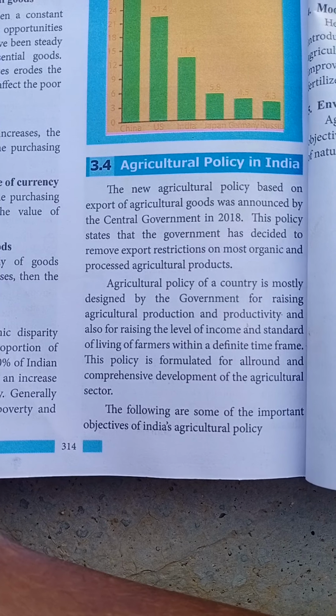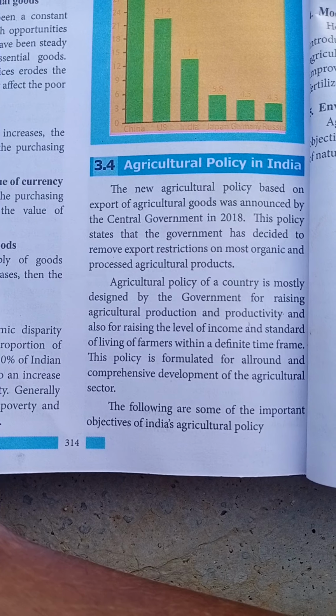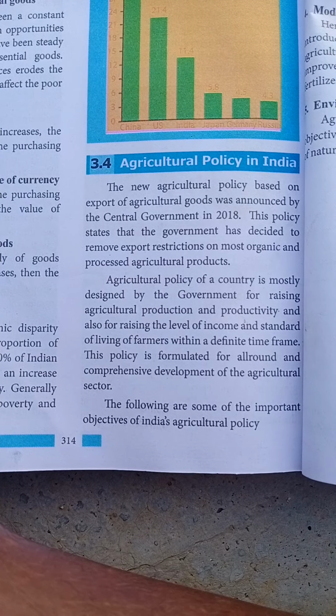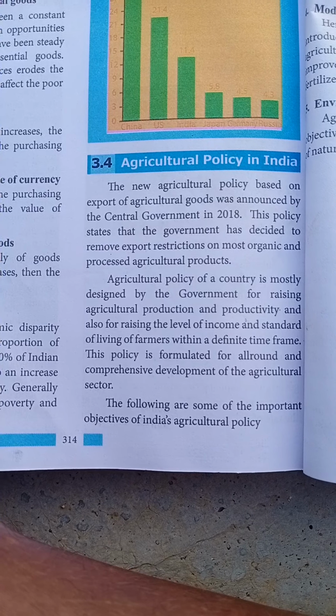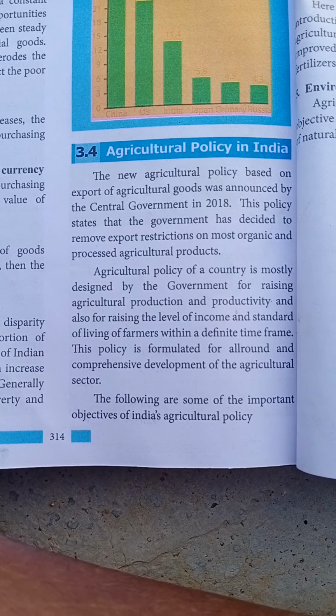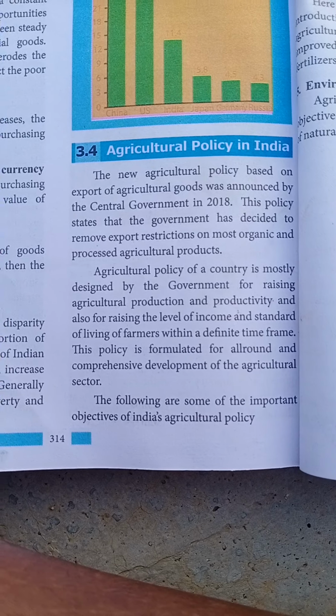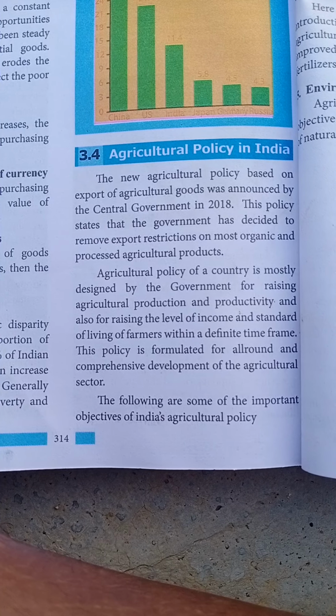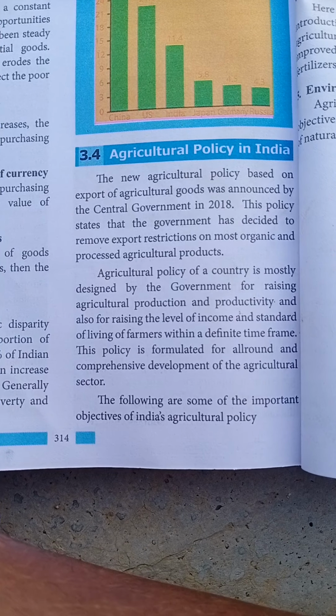Next, the agriculture policy of a country is mostly designed by the government for raising agriculture production and productivity, and also for raising the level of income and standard of living of farmers within a definite time frame. What is the main motive of agriculture policy? One is to increase agriculture production and productivity and raise the level of income of the farmers.